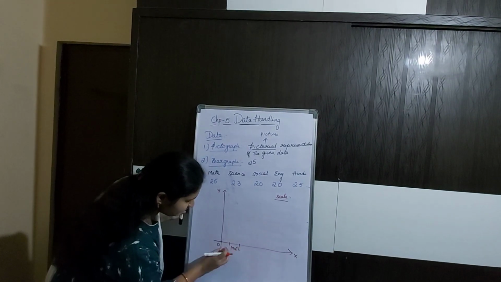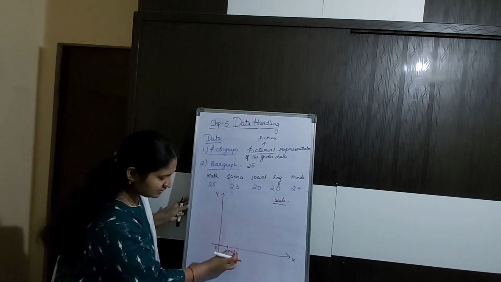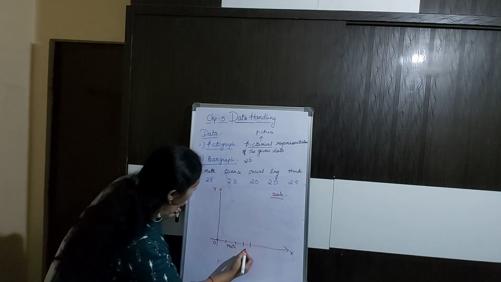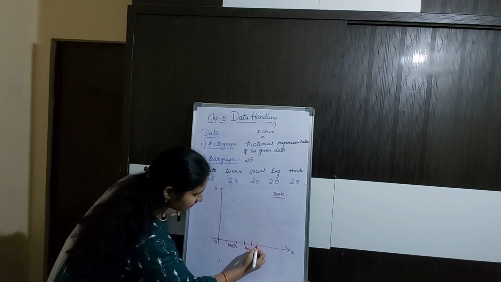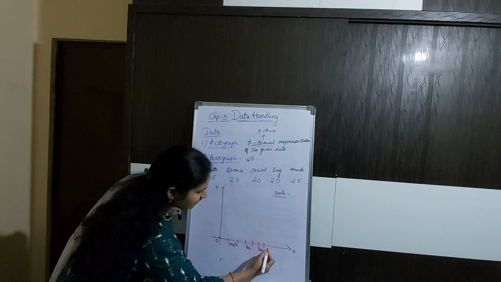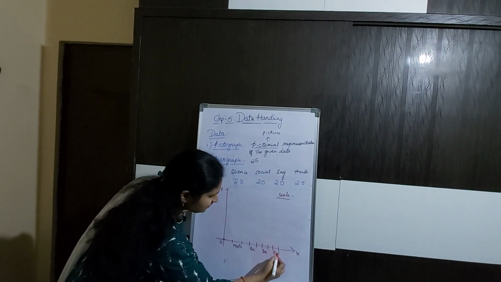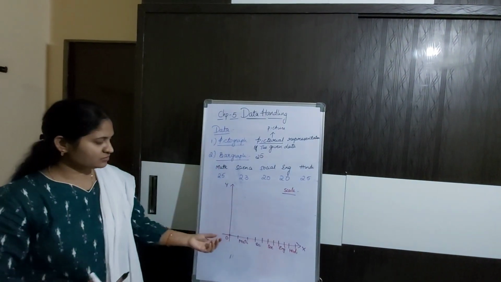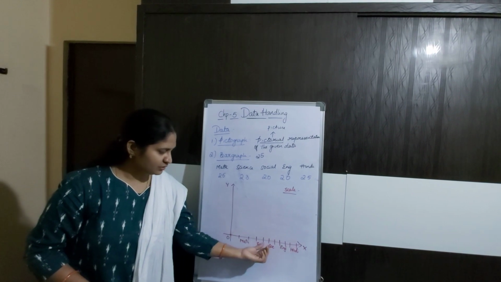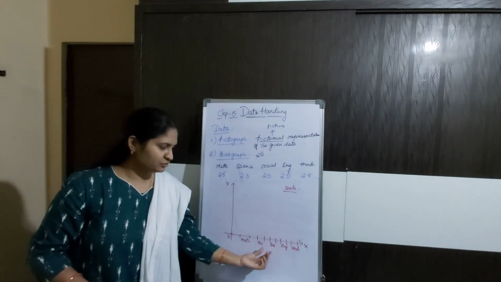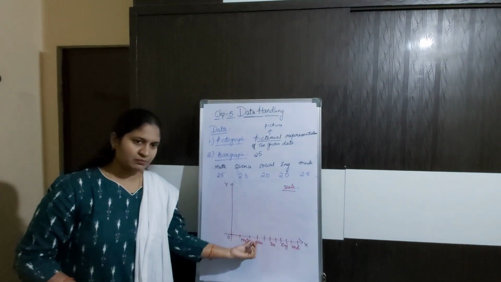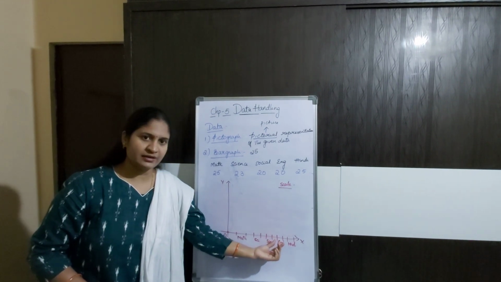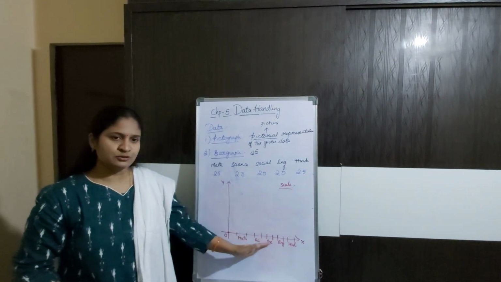The first box I am leaving, the next box I am taking as mathematics, the next box I am leaving, and the next box I am taking as science, next box leaving, then social, next English, and then Hindi. Children, here you should be very careful. If you leave one box between the subjects, you have to continue with the same thing. I cannot leave two boxes, and I cannot leave no box. The gap should be uniform.